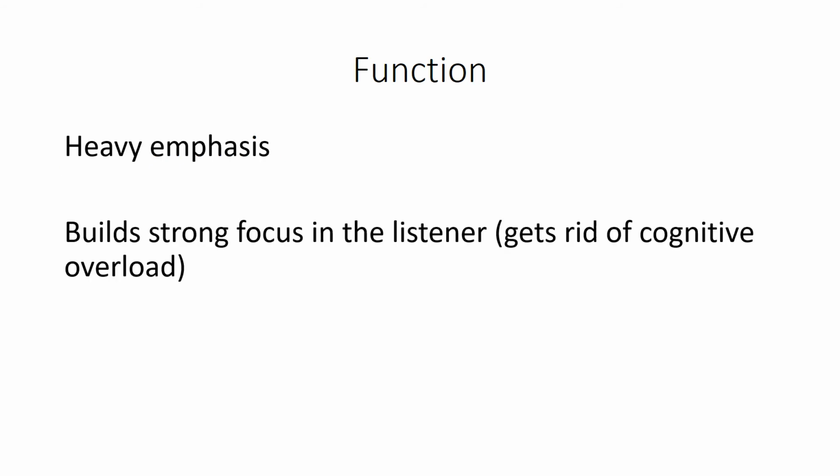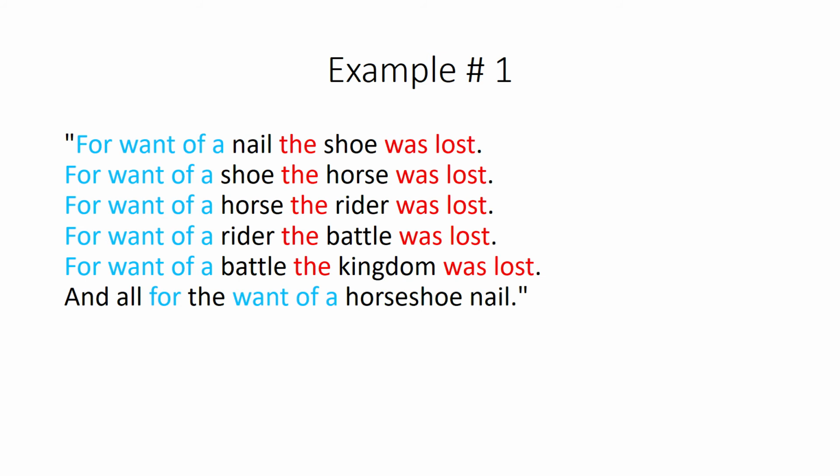Then it also builds a strong focus in the listener. It gets rid of cognitive overload. By repeating the same phrases at the beginning of a sentence and then another phrase at the end of each sentence, it gets rid of the focus that we need for all the other words and focuses on the words that change. So if you remember in the poem, that second word in the repetitive phrase at the end would change.